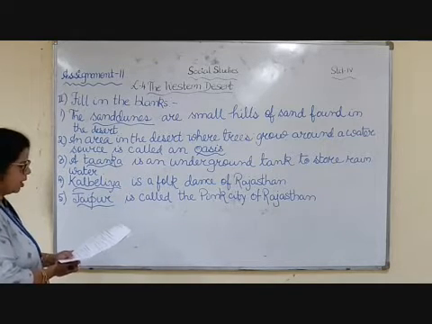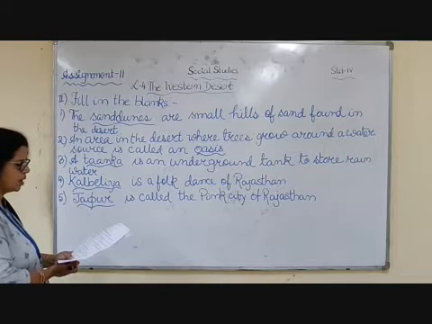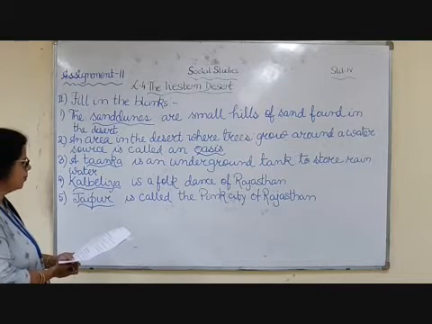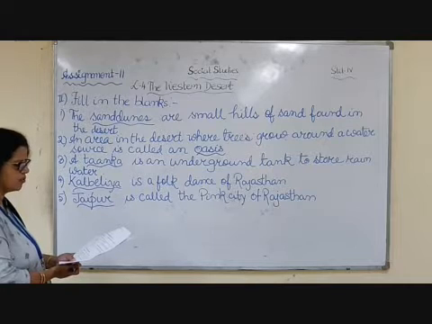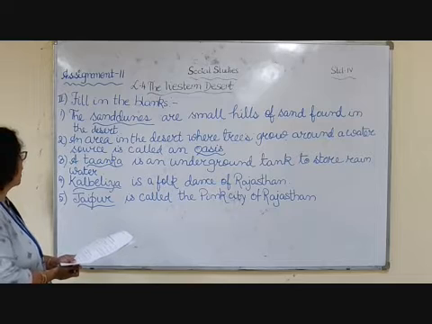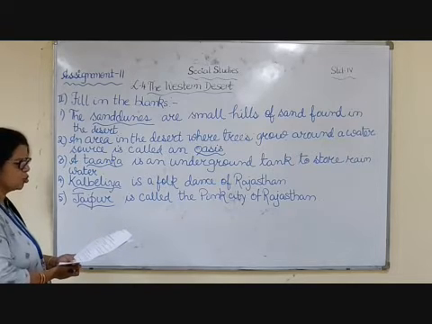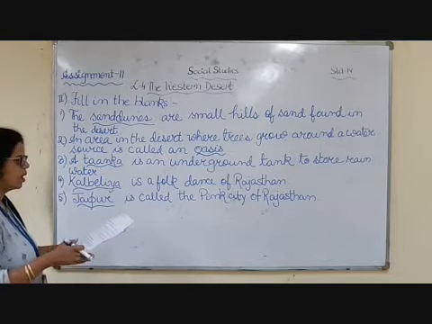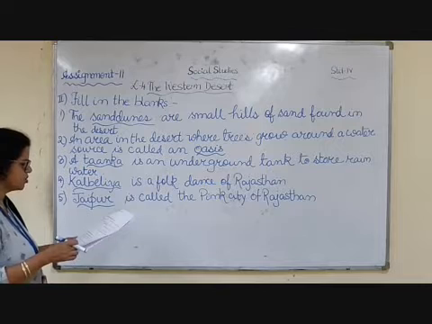Number 3, dash canal or tanka is an underground tank to store rainwater. As you all know, it is tanka. Number 4, dash Kalbelia or Kathakali is a folk dance of Rajasthan, and it is Kalbelia. And the fifth one, dash Jodhpur or Jaipur is called the pink city of Rajasthan. It is Jaipur. Now we will go to the next set of questions.